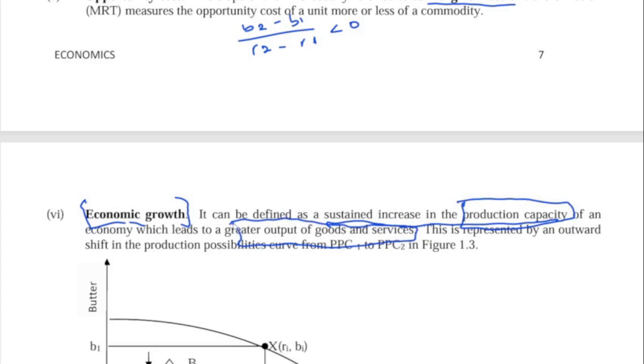So just like I told you, let's see what we produce. This is our curve, this is our curve for the first one. Outward shift. Now we have something like this. You see there's an outward shift. So this is what we call economic growth.